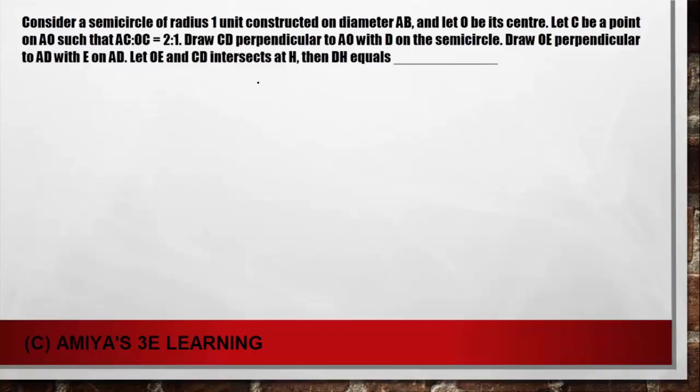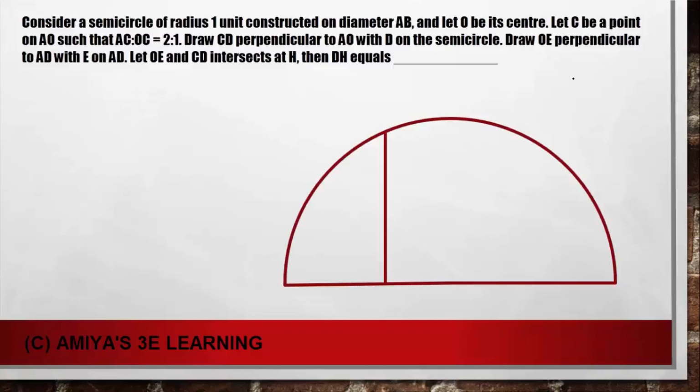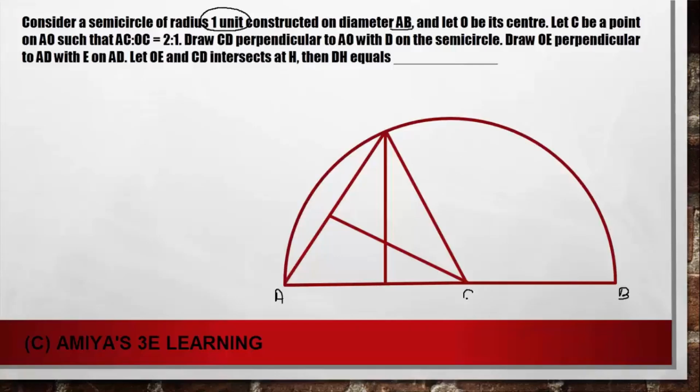This is a simple question of geometry in which we have to draw according to the question. So we have a semicircle, we have a line, another line, then a line, then a line. First of all, I am giving the names according to the question. AB is the semicircle's diameter. The radius is 1 unit. And let O be the center.